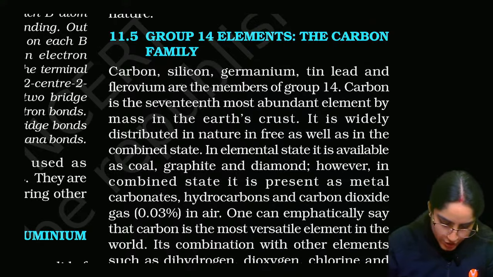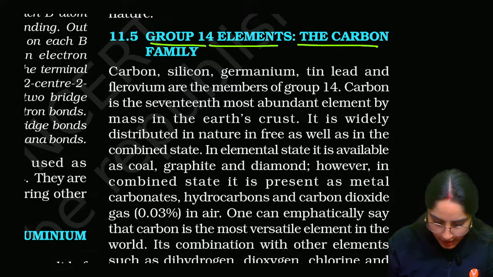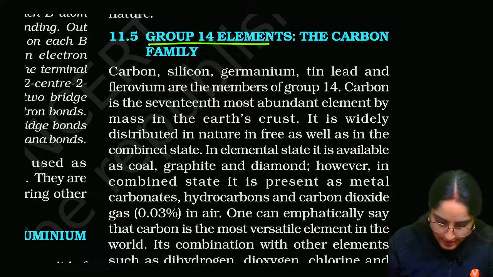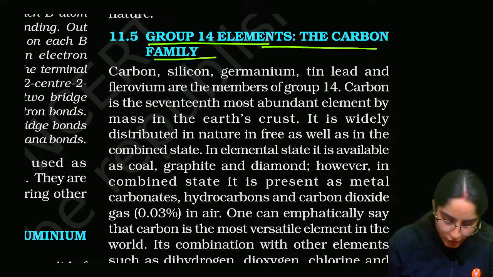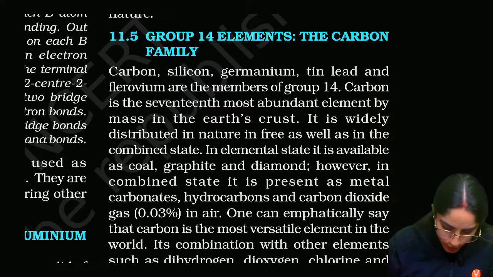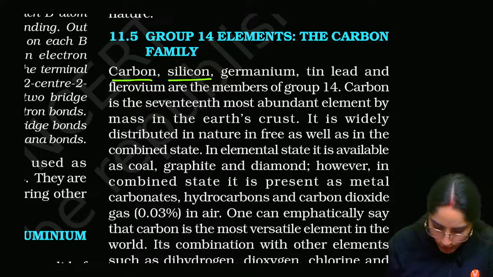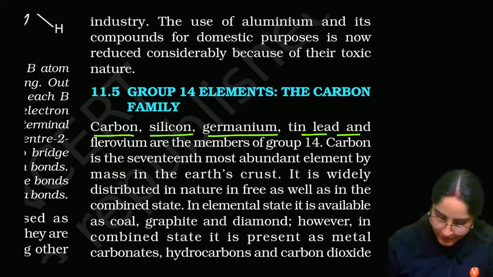Okay. So now, the first thing that we have here is group number 14 elements, the carbon family. You have group number 14 elements, that is the carbon family. From the carbon family, what you have here: carbon, silicon, germanium, tin, lead. That is